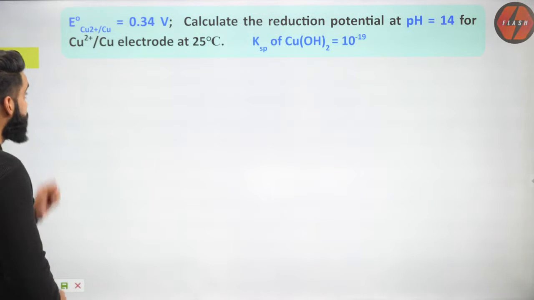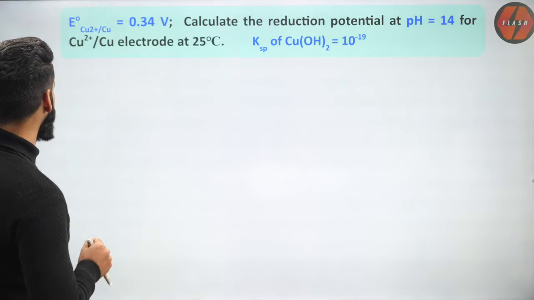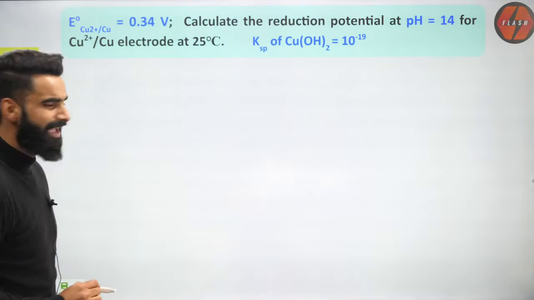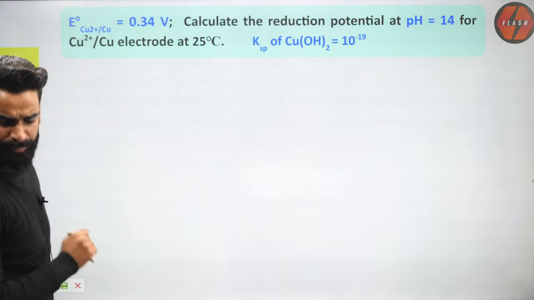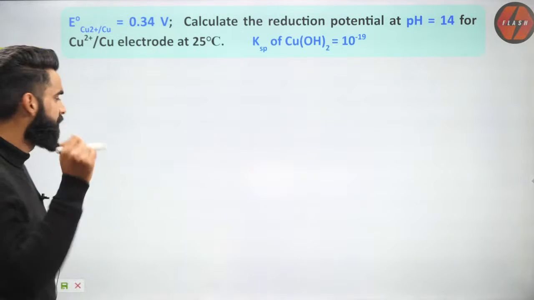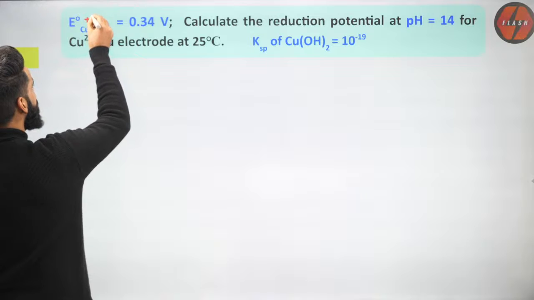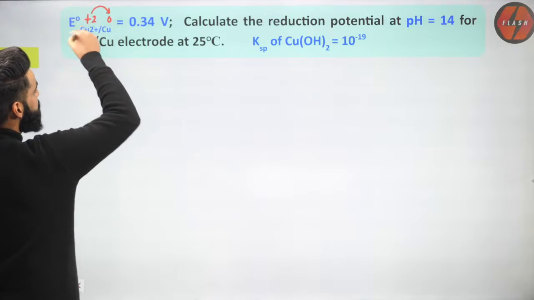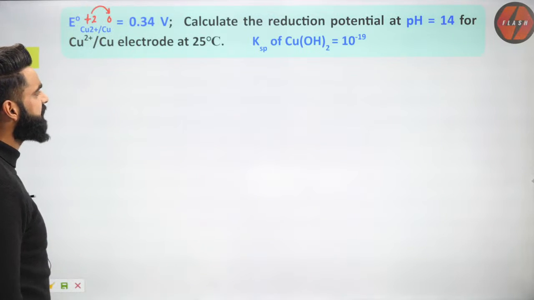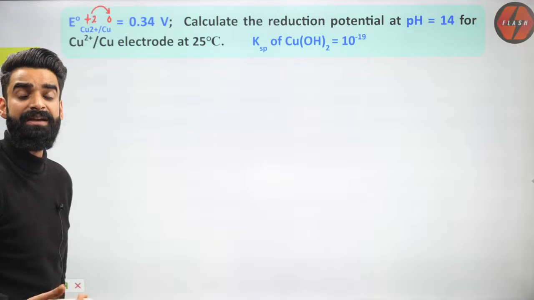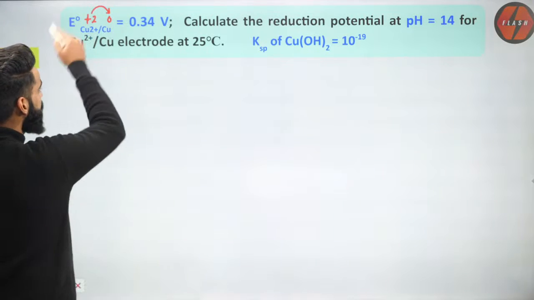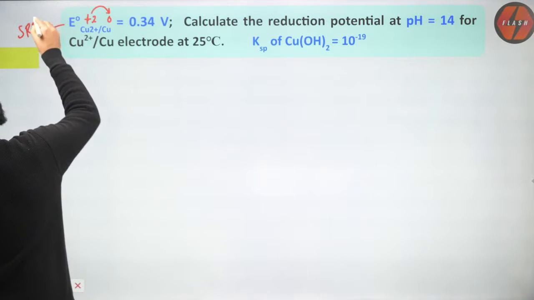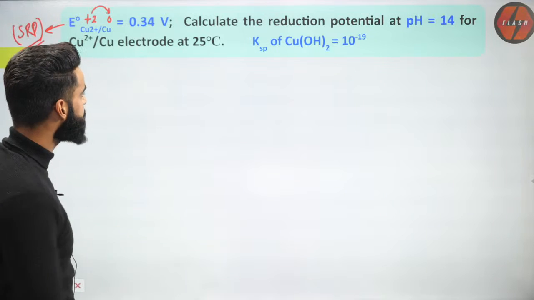Okay, see guys, what are we given? First of all, we are given this value, E naught of Cu2+ to Cu. Is it the standard reduction potential of copper or the standard oxidation potential of copper? Very simple. The oxidation state of copper here is +2, and here it is 0. So from +2 to 0, the oxidation state is decreasing. A decrease in the oxidation state is what we call reduction. So this value is the standard reduction potential of copper, which is given to us.